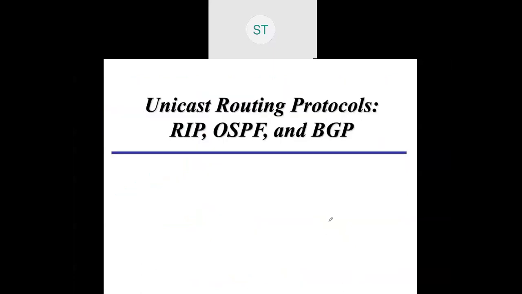Now we'll see different routing protocols, which are typically unicast routing protocols. One is RIP, which is called Routing Information Protocol. RIP is Routing Information Protocol.